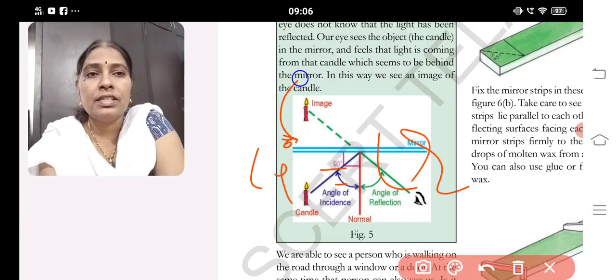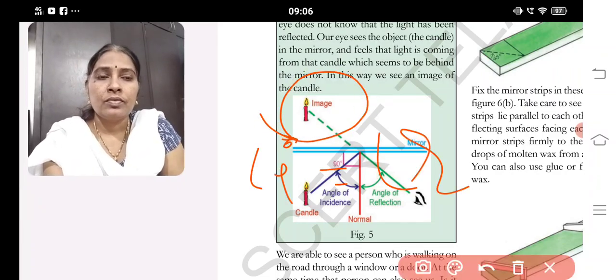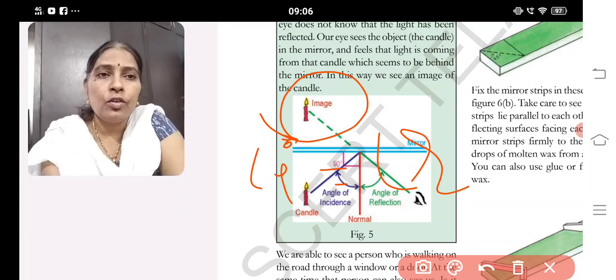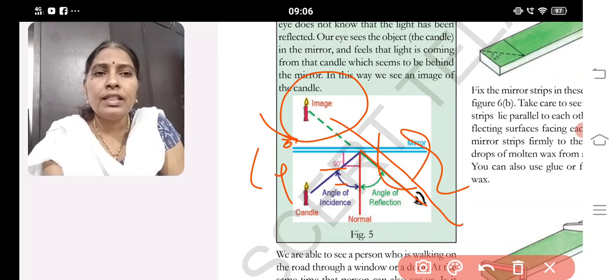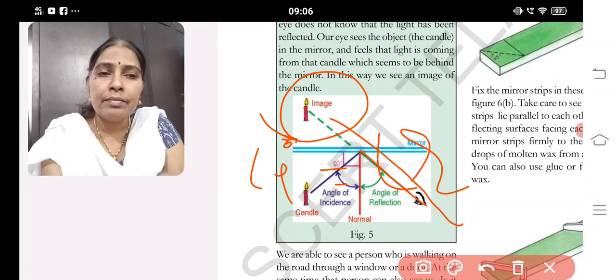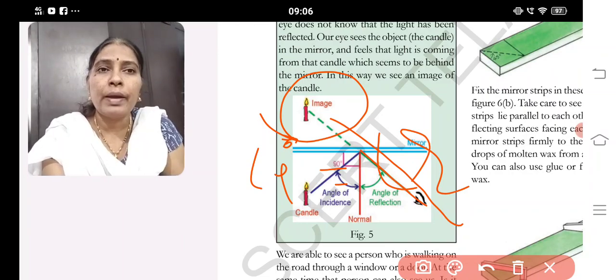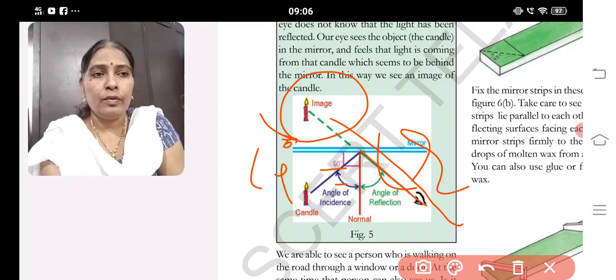I will show this. This is the image of the candle. When it comes back, it reflects back. Your eye can see this. You will feel that you are getting the image directly from the mirror. It goes inside and bounces back, comes back. This property is known as reflection.